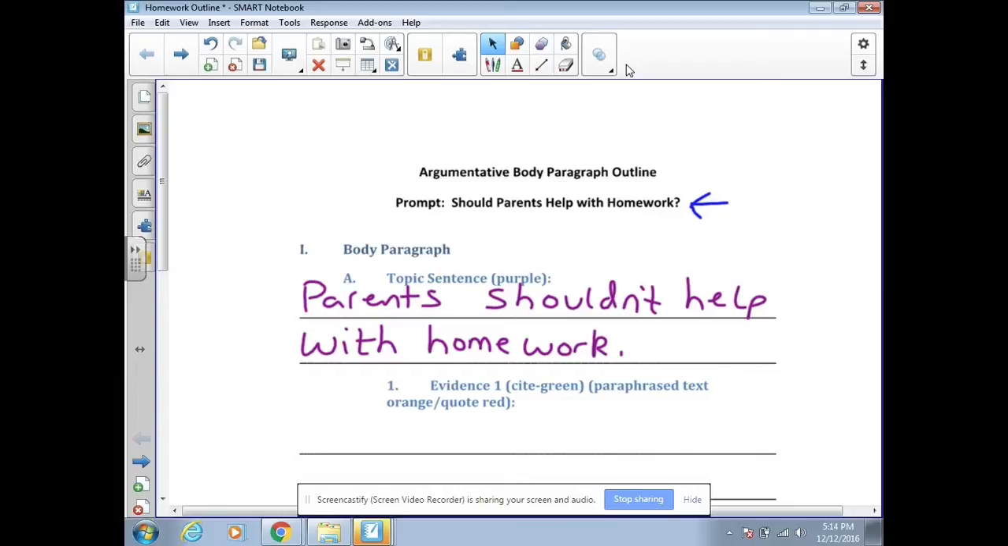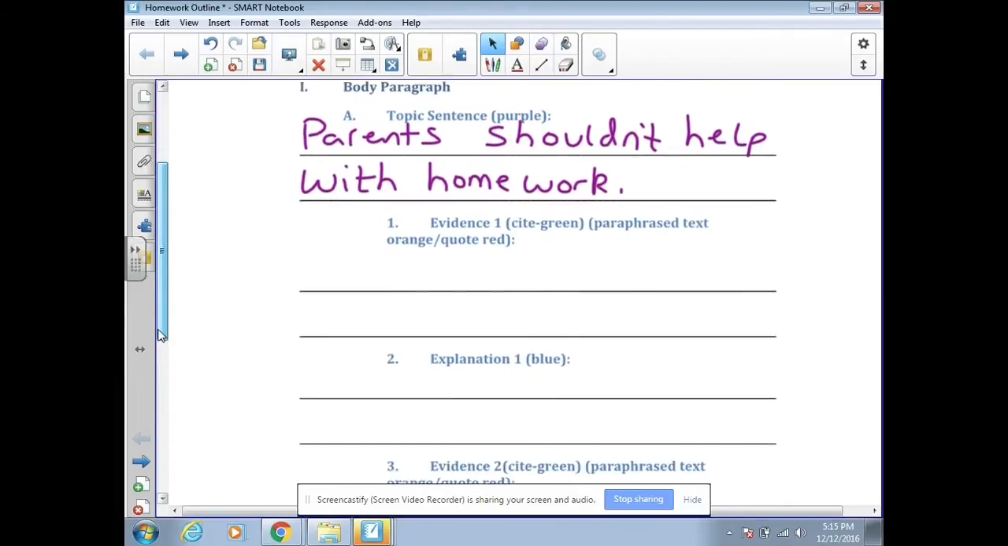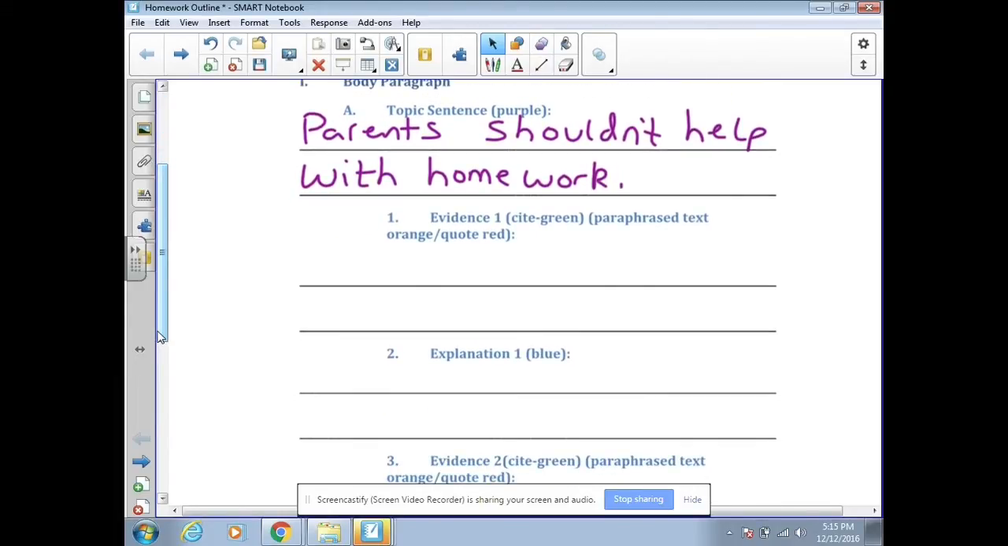Next thing I need to do is I need to find text evidence. Now, when we talked about filling out an outline in class, we said that an outline's purpose is to kind of give us a map to show us what we're going to write about. So when I'm writing on an outline, I don't necessarily have to use complete sentences, because when I write the paper, that's when I'm going to get the complete sentences.